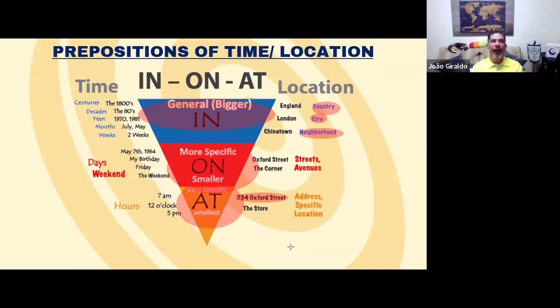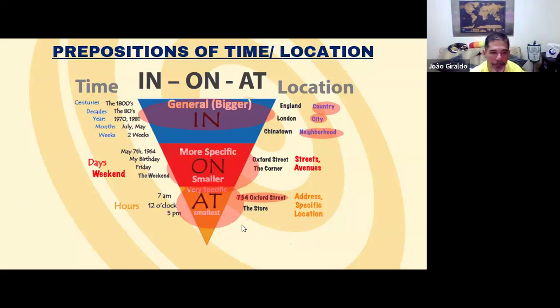Or "on", I don't know, Marginal Tietê. Okay, very big, but it's more specific. And I study at Target at midday. Okay, so you are being specific. Or I study English at 734 Oxford Street. So it's a specific place where your English school is. So then you are being specific, then you can use "at".